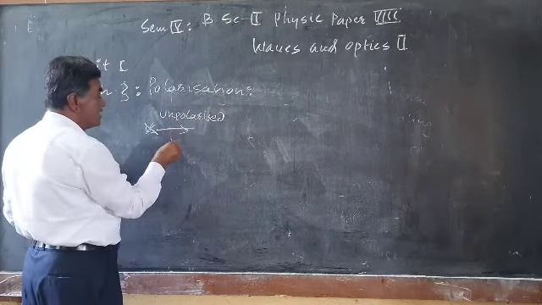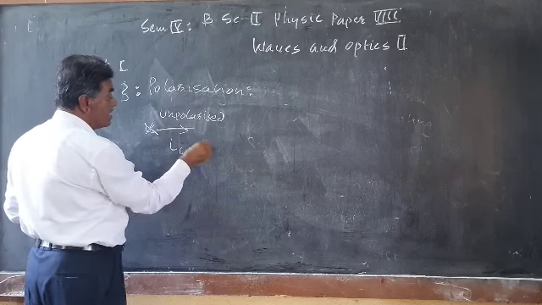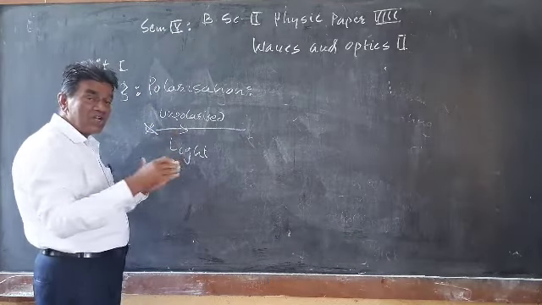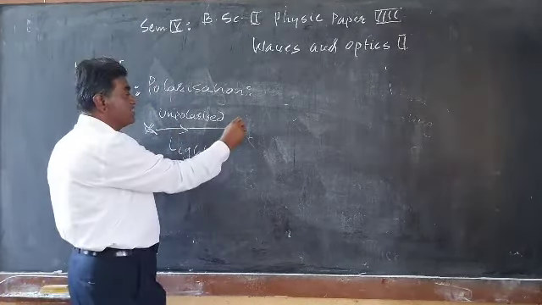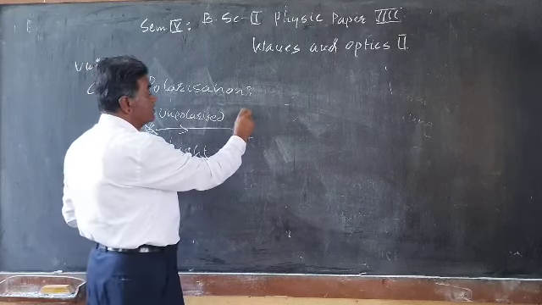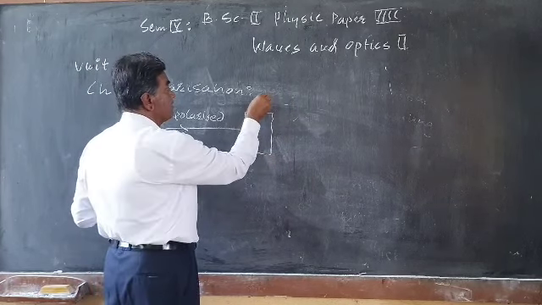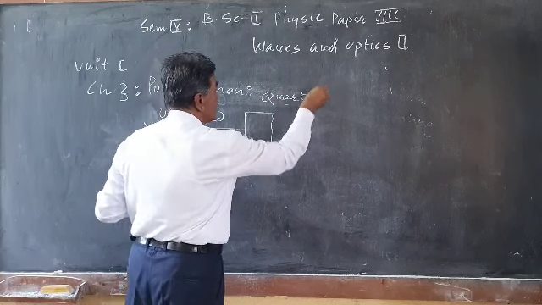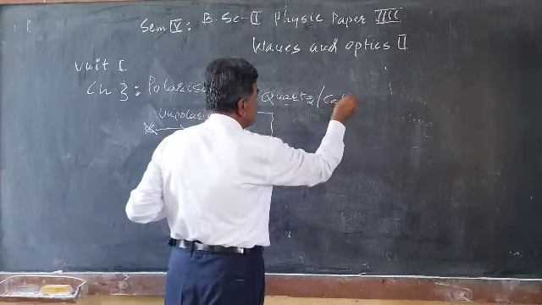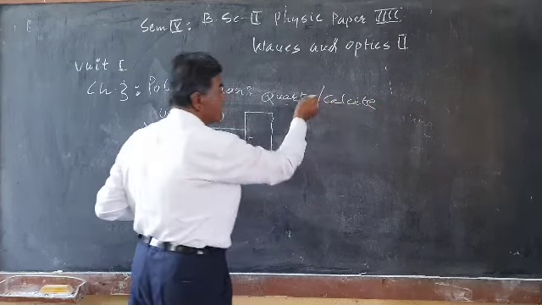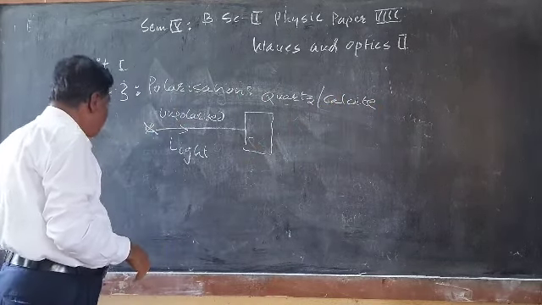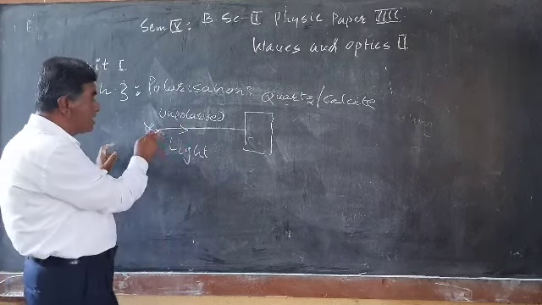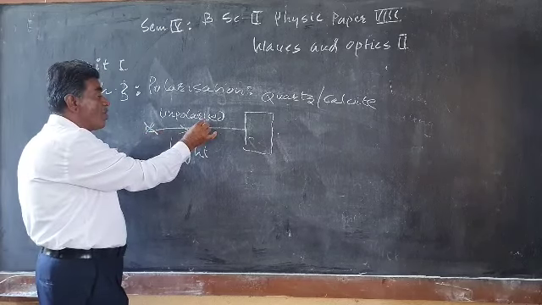When this unpolarized light falls on certain crystals, very interesting. For example, if this is a crystal like quartz or calcite, typical crystals that occur in nature, quartz and calcite. Here the unpolarized light is represented as consisting of vibrations in all possible directions.